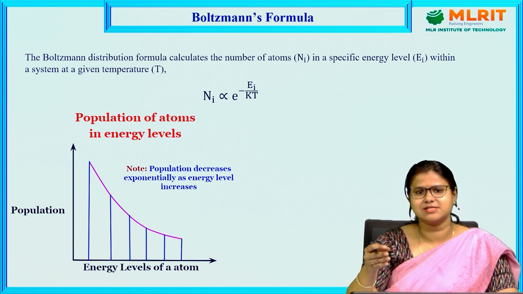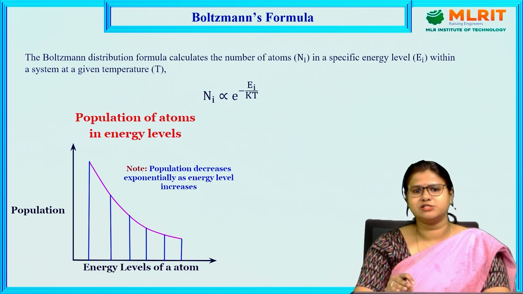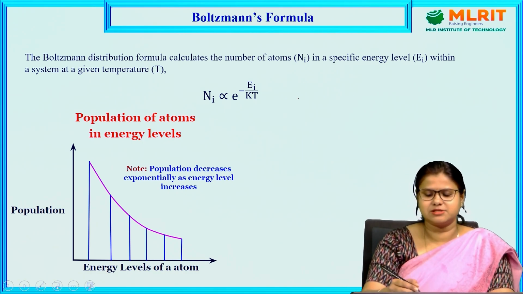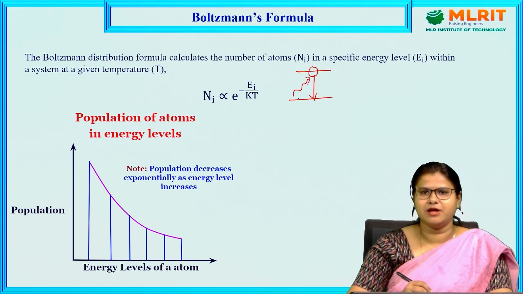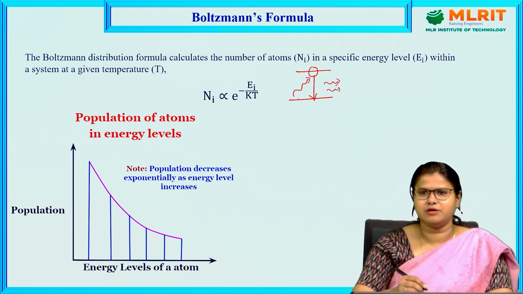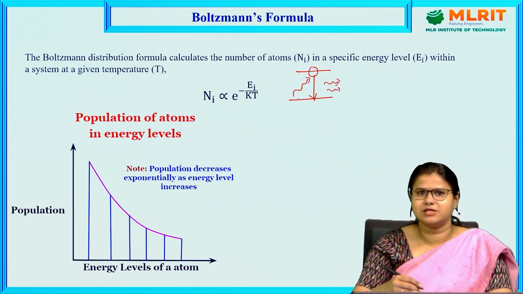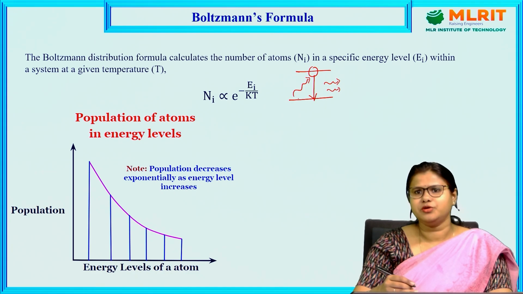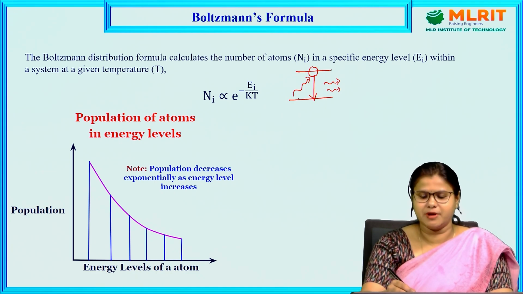I have already discussed that stimulated emission is the process where an atom goes from a higher energy level to a lower energy level with the supply of an external photon, and in this process two photons are emitted for a single atomic level transition. So it is very important to know how many atoms are there in the